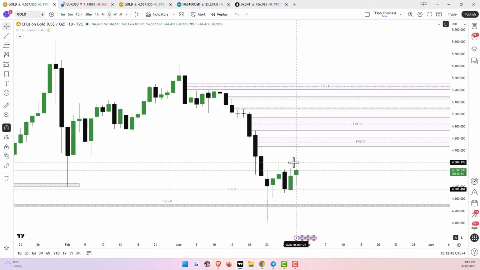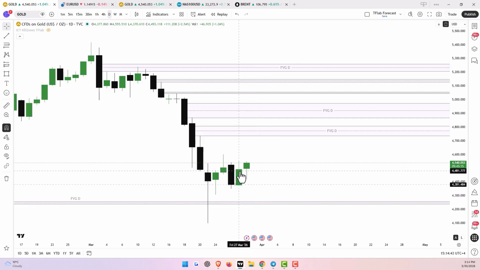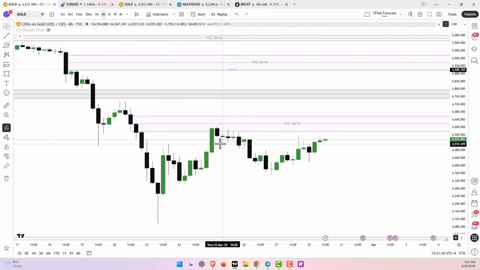And today, we saw the market open with an initial bullish gap. Following the open on this week's first trading day, the price moved lower, dropping down to the $4,417 range. It then found solid support at that level, sparking a bullish move, and gold is currently trading around $4,540. We're now looking at the 4-hour time frame.